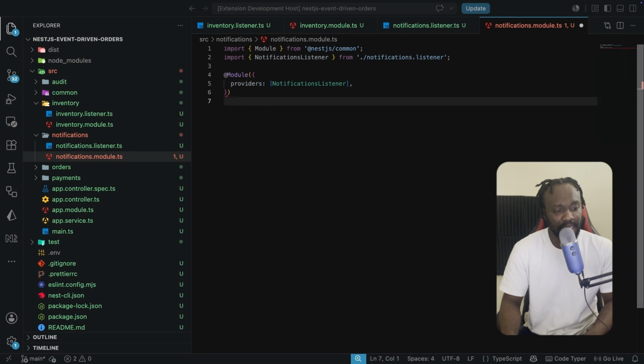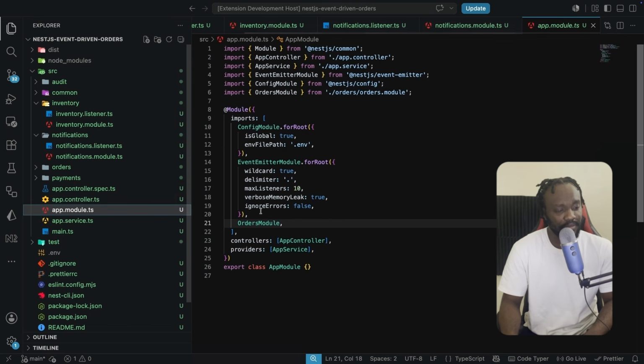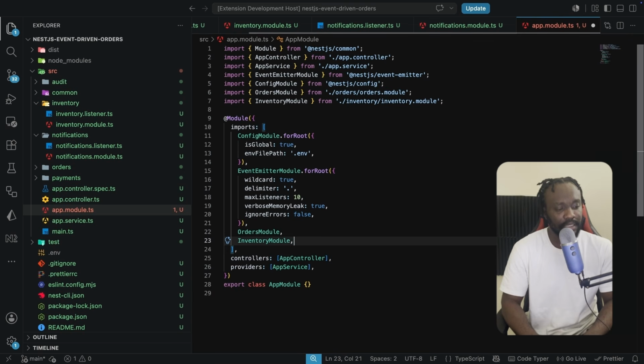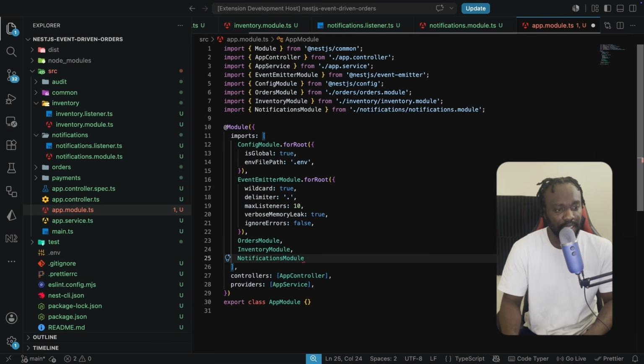And we can go on to export the class notifications module. Now we have two listeners: the notifications listener and also the inventory listener. We are going to be registering both in the application module. So right here in the application module layer, just after orders, let's have the inventory module and let's also have the notifications module listed over here.